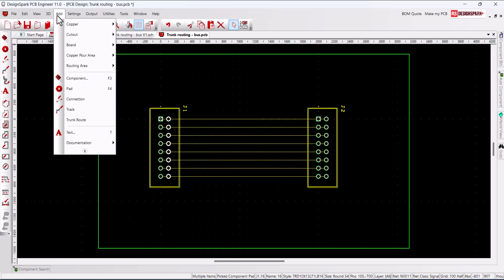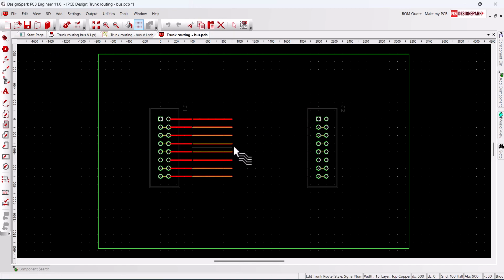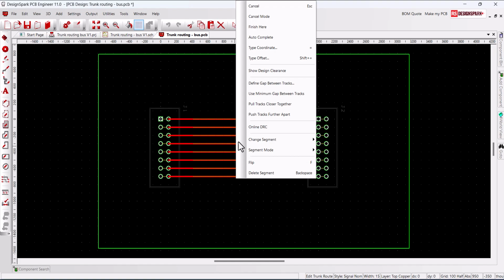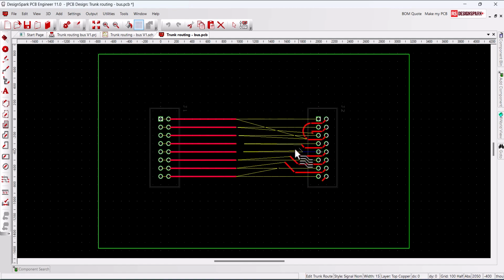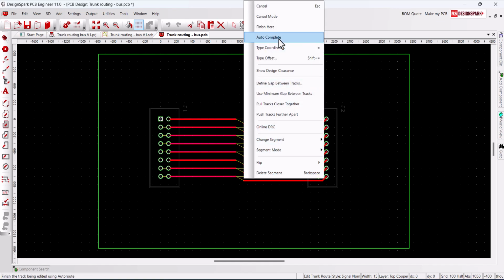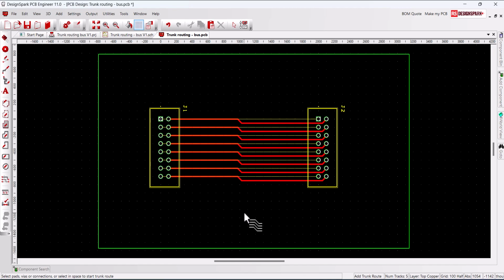Starting again, we now show some tips to achieve a good result. We start routing the first row of pins, and at a suitable point, with the ends of the tracks all in line, we select Finish Here. Next, select the destination row of pins and start routing. First, add in the 45-degree segment to pass through the row of connector pads. When close to the previously routed tracks, select Autocomplete. We now have a neat 45-degree segment joint.